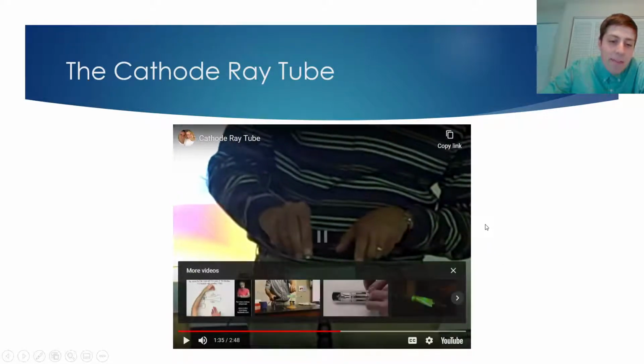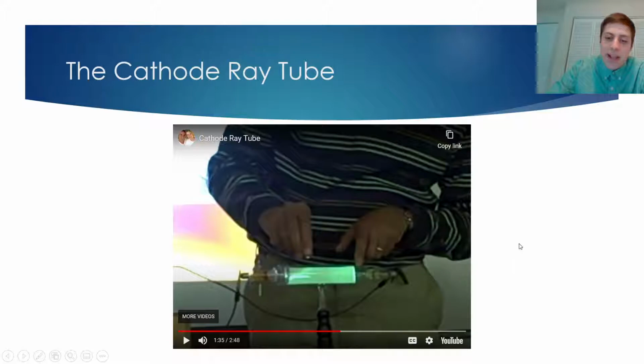The end of the magnet that repels the beam is the negative end of the magnet, and the end that attracts the beam is the positive end. And we know that opposites attract. So we know, therefore, that this beam is made of negatively charged particles.